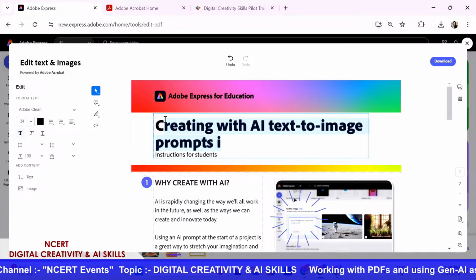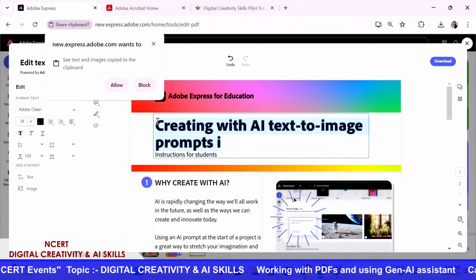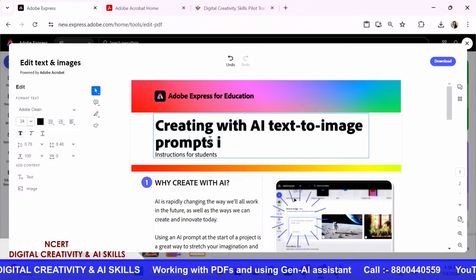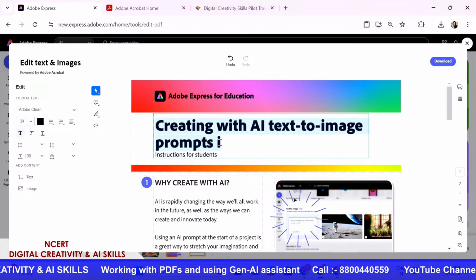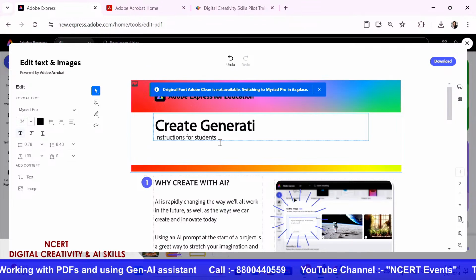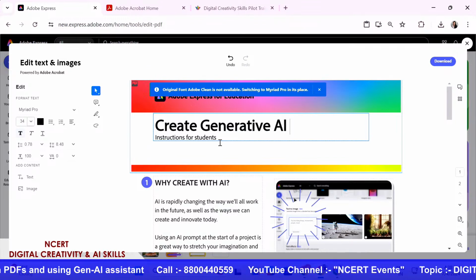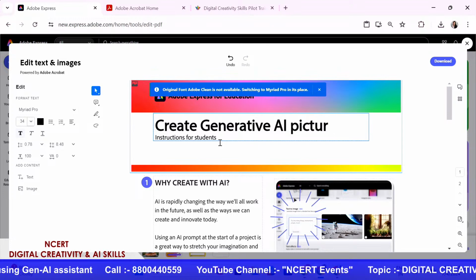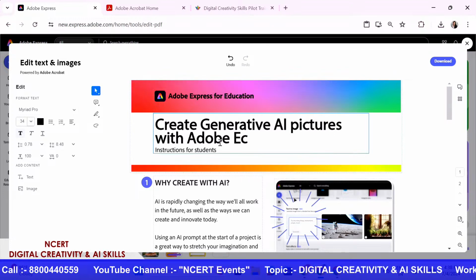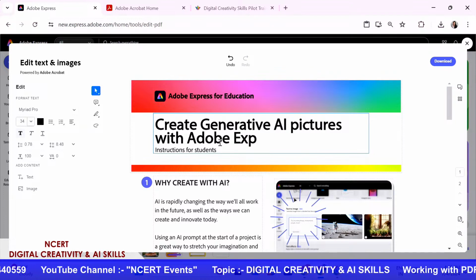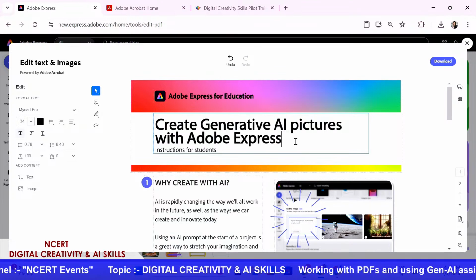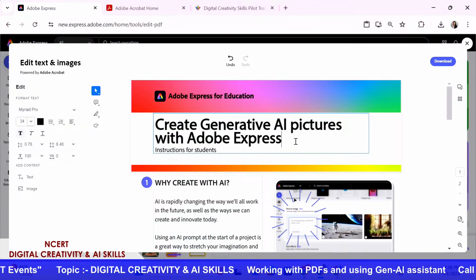So I'm just going to say creating. I have to just click on allow, and now I'm just going to type create generative AI pictures with Adobe Express. Can you see how easy it was? I have to just click on this cursor and it shows up, and I start editing my PDFs, and that's how it is done.